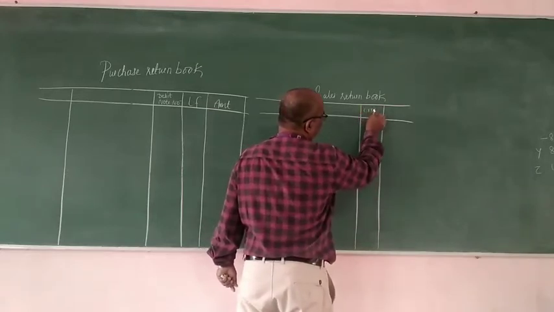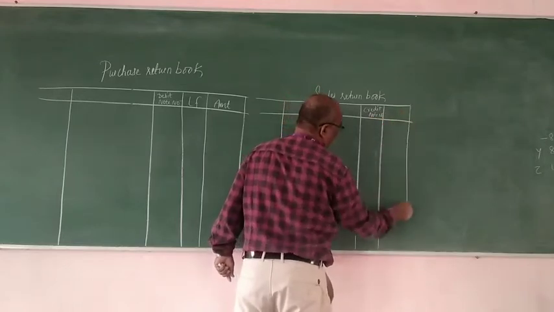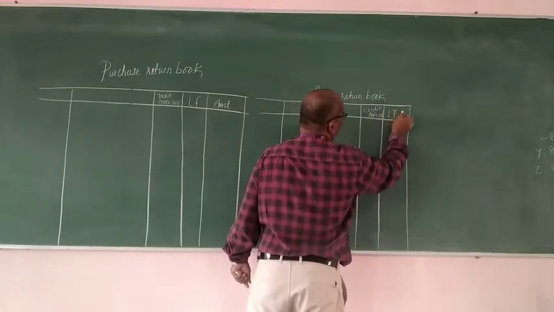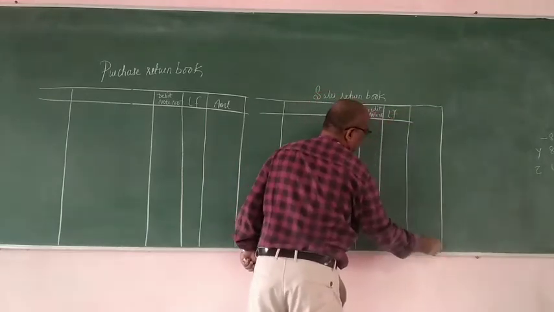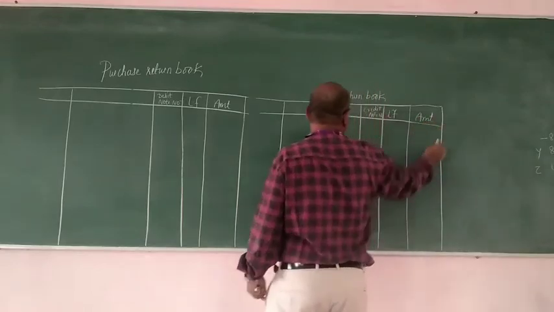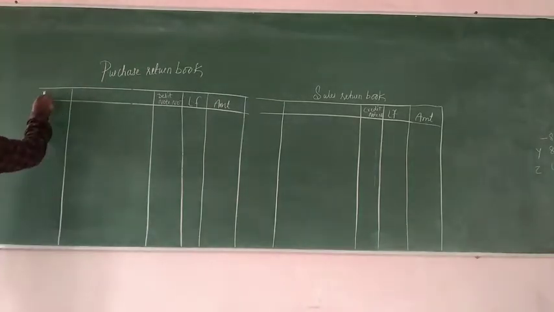Credit note number. Amount. Sorry, LF, amount. So this is the format of